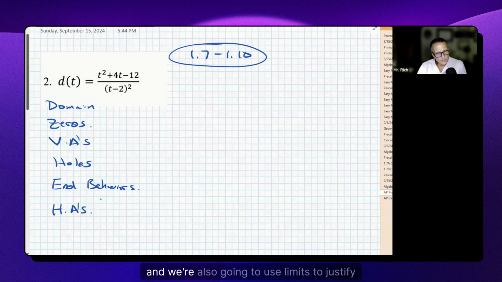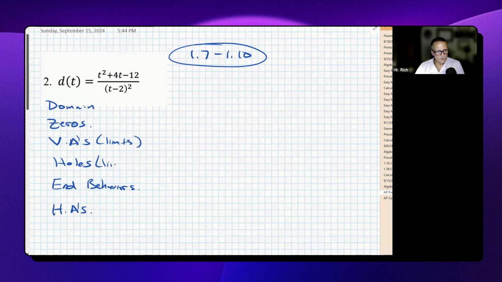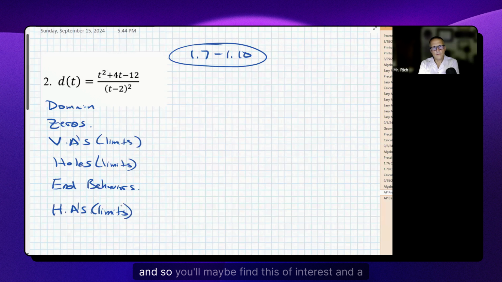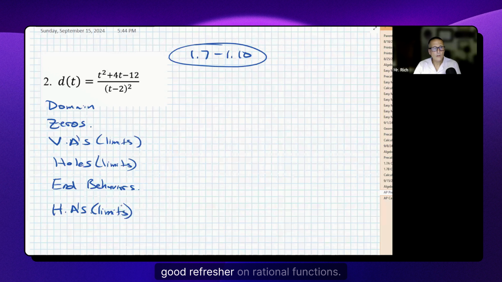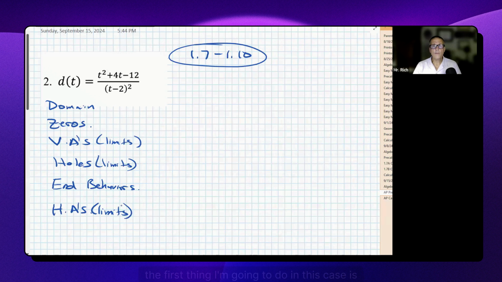And we're also going to use limits to justify whether there are vertical asymptotes, holes, or horizontal asymptotes. So if you're in calculus, you've been doing limits, and so you'll maybe find this of interest and a good refresher on rational functions.